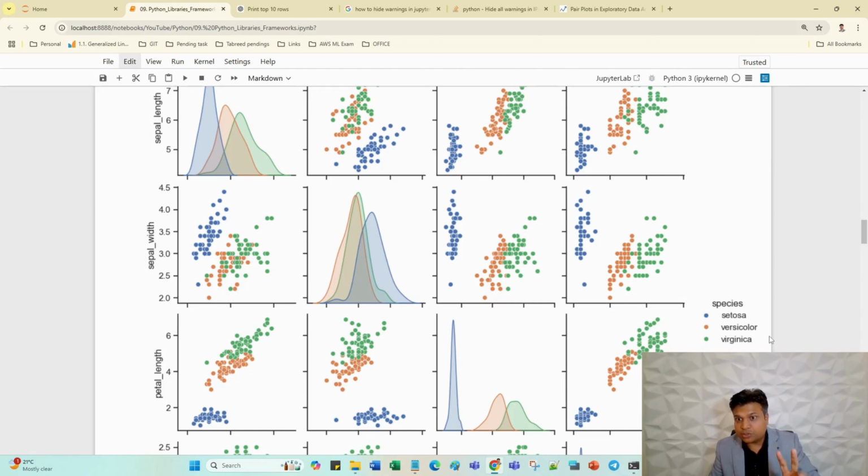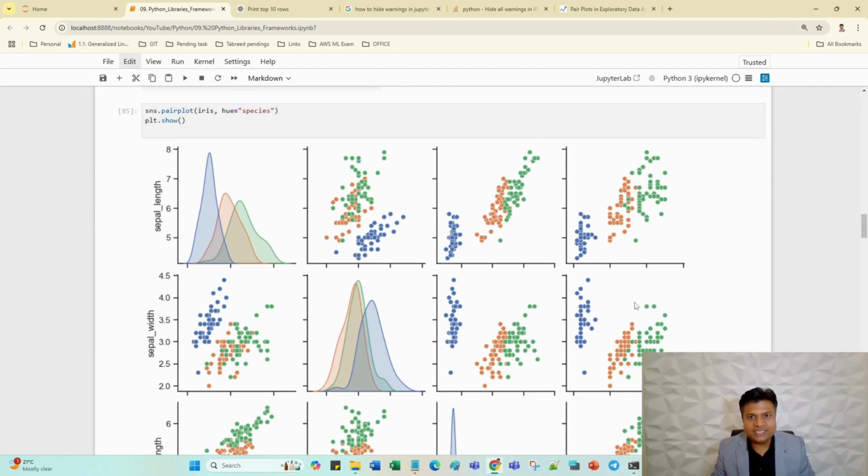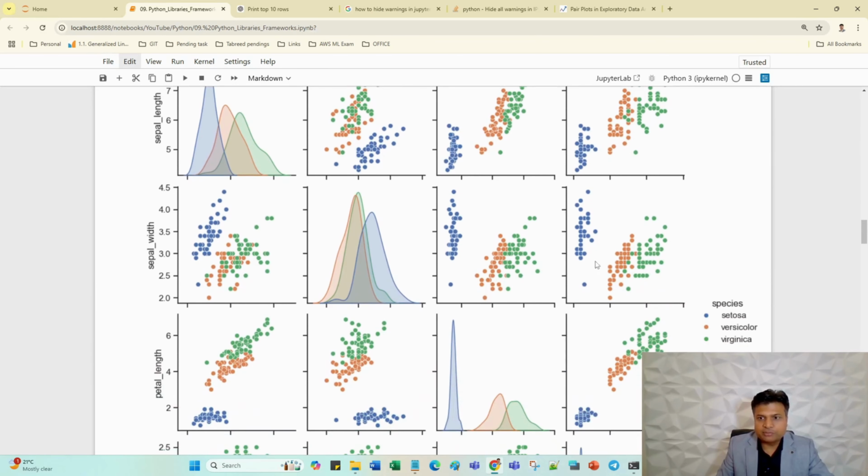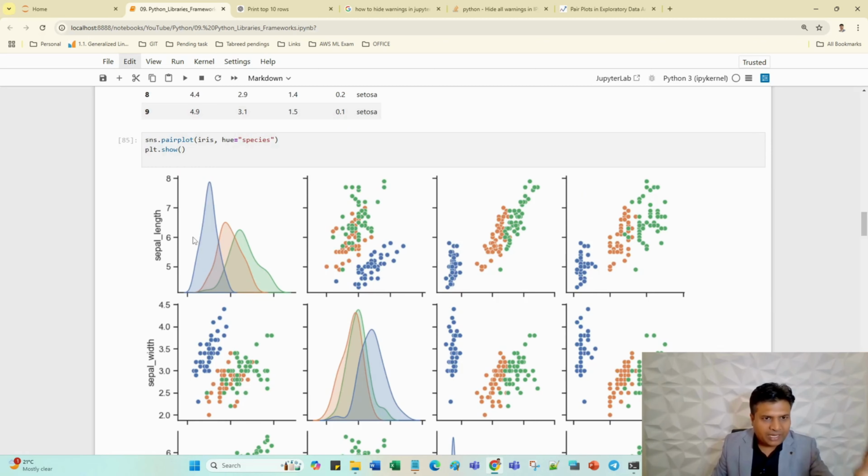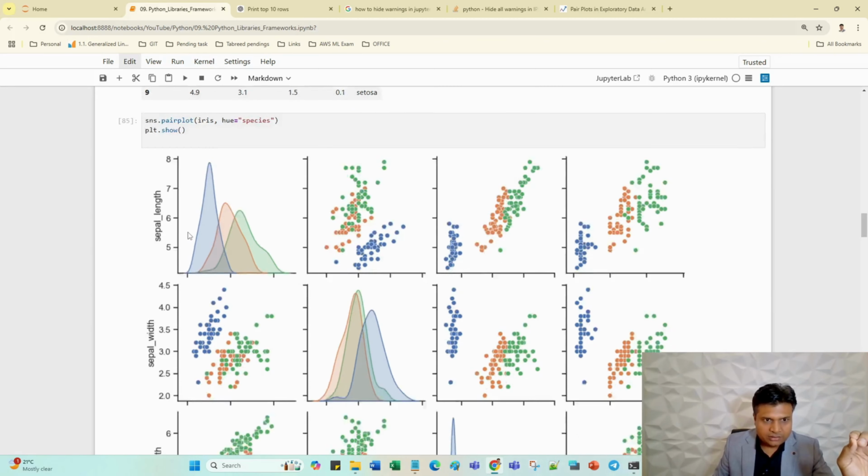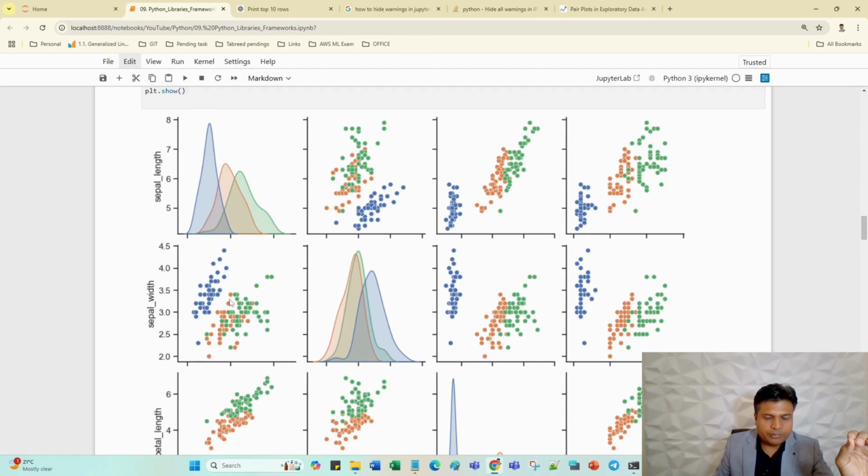So 3 types of species are there: blue, orange, green. We can easily check the data distribution here. In our data set, we have 3 types of species: Setosa, versicolor, virginica. If I talk about sepal length, this is just an area chart.